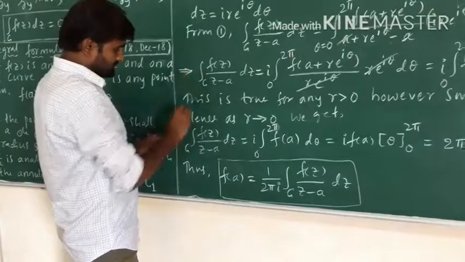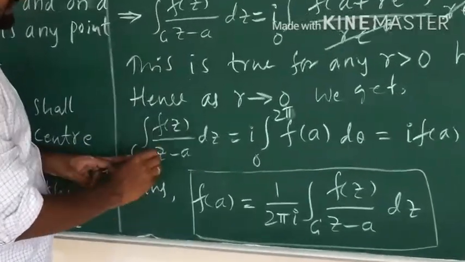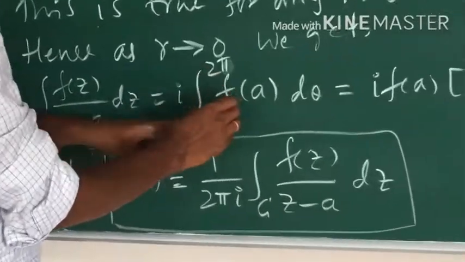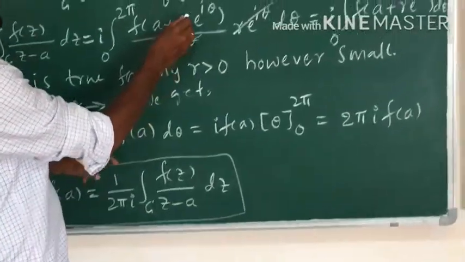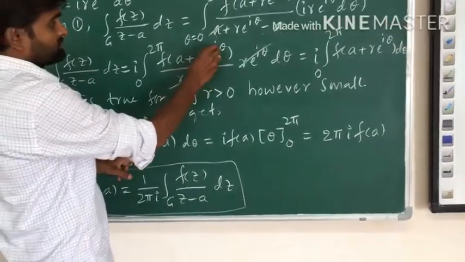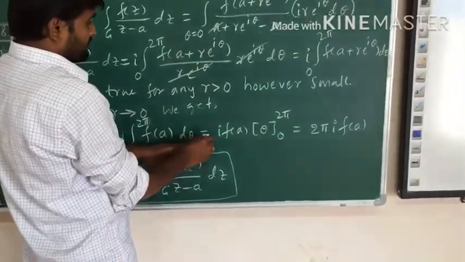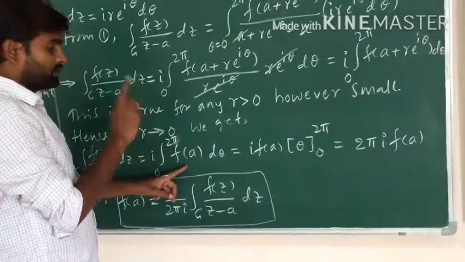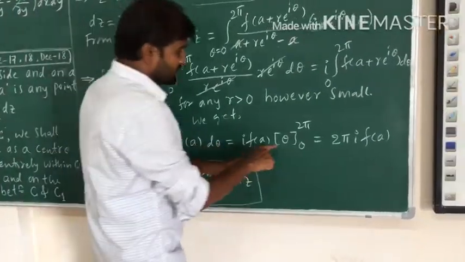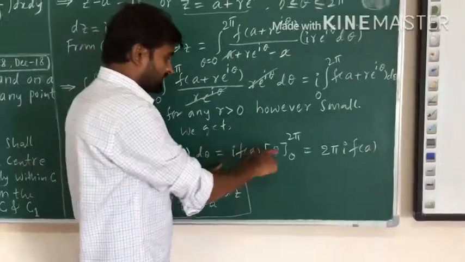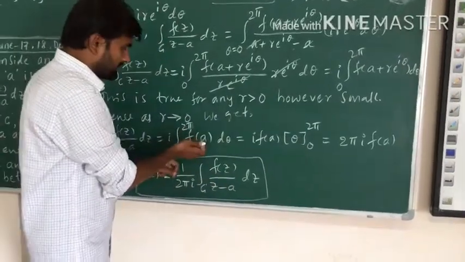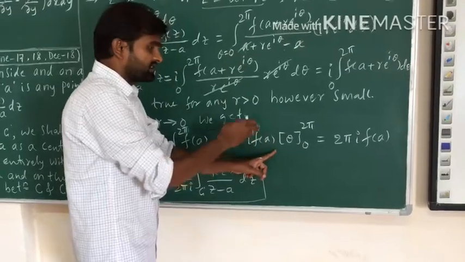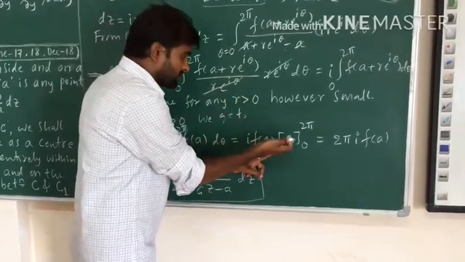Now integration over C of f of z by z minus a dz equals I into integration from 0 to 2 pi of f of a d theta, because if r is 0 the whole term becomes f of a. Since f of a is constant, take it outside: I into f of a into integration of 1 d theta, which is only theta.